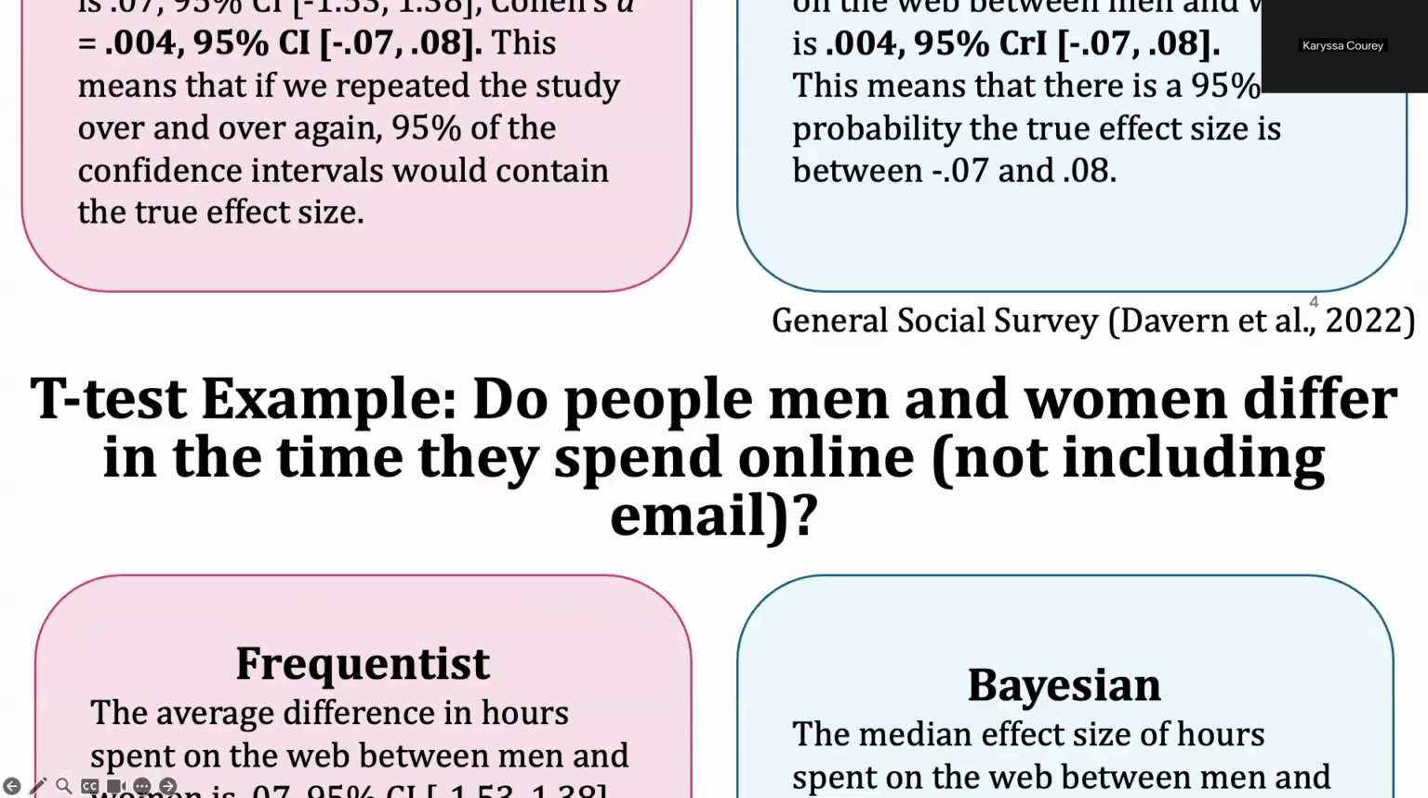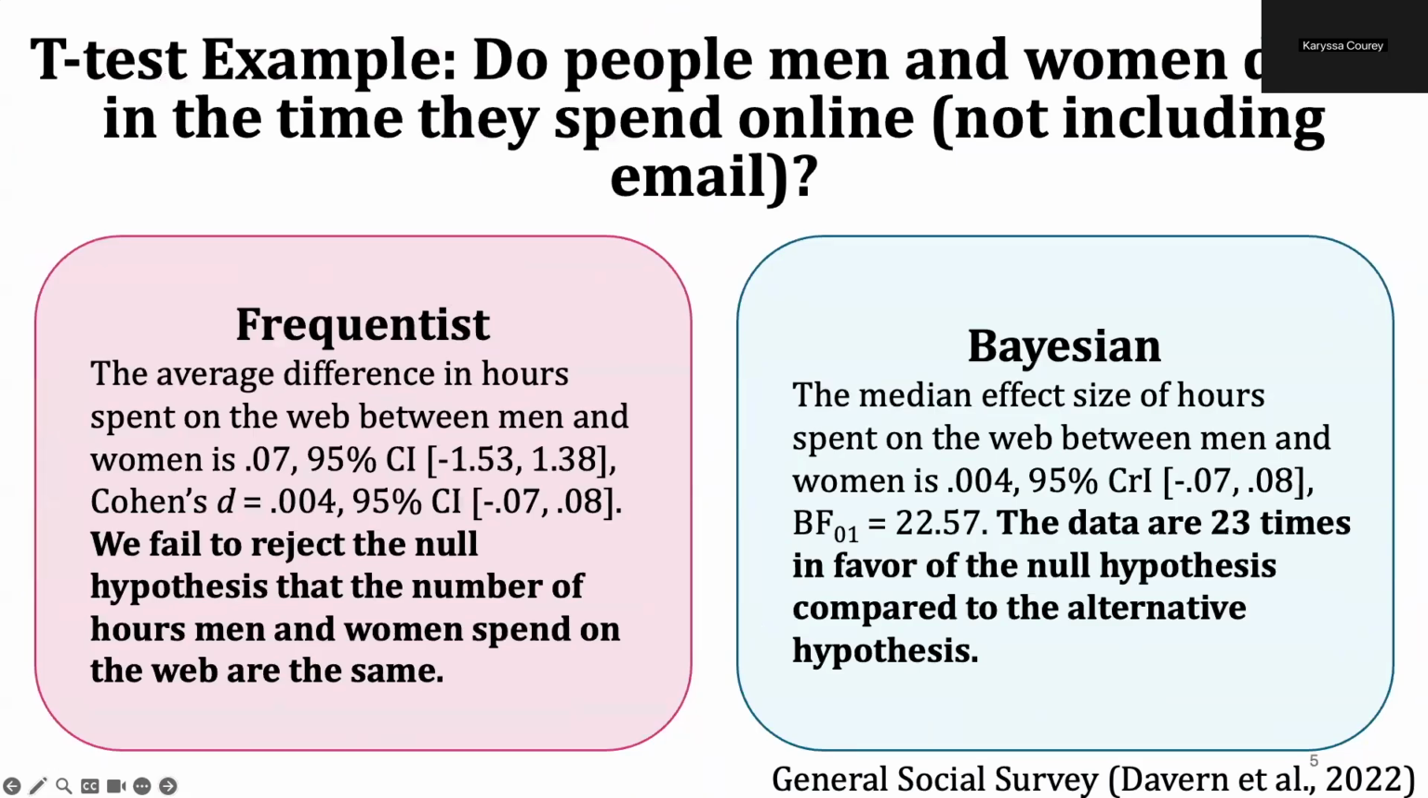So now pivoting to the t-test example, do men and women differ in time they spend online? In the frequentist framework, we still have the results we reported before, but we would say we failed to reject the null hypothesis that the number of hours men and women spend on the web are the same. In the Bayesian framework, we could actually compute the Bayes factor. And so we can directly say that the data are 23 times in favor of the null hypothesis compared to the alternative hypothesis. So this difference is really important.